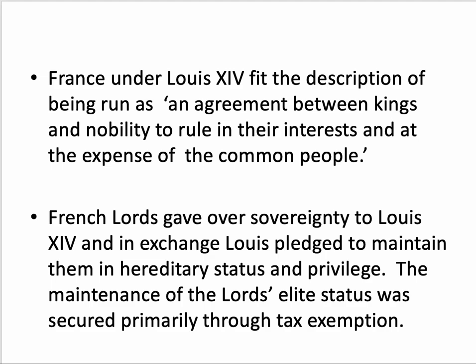As it says here at the bottom of the second bullet point, the maintenance of the lord's elite status was secured primarily through tax exemption. So when we're talking about this formation of absolute monarchy in France as a system of government established at the expense of the common people, realistically what this means is a big tax burden is going to get dumped on the underclass. This political system, an arrangement made amongst the elites, is going to be shouldered by the underclass, who are going to get crushed with taxation to underwrite the whole system.